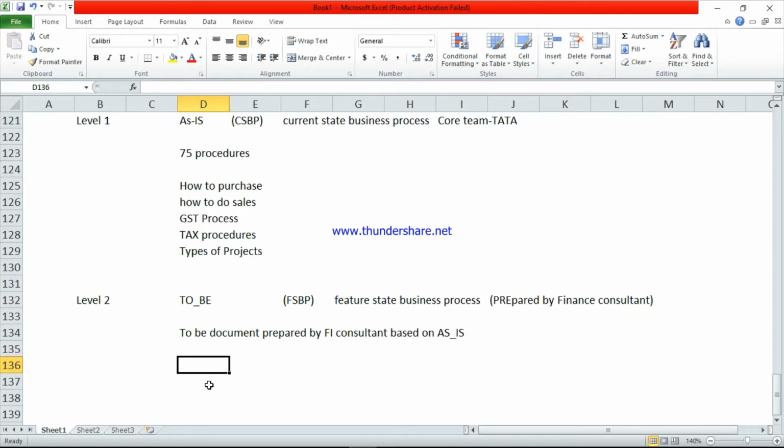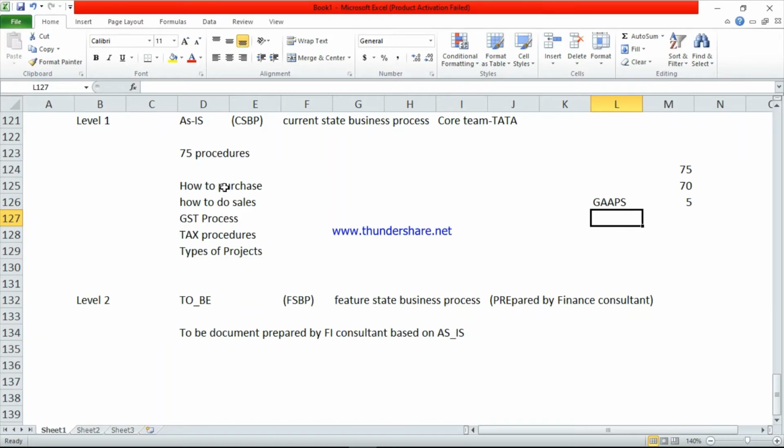Suppose in level 1 they have prepared 75 documents, but in level 2 to be they prepared only 70. There are 5 documents left. These 5 are the gaps. See here, currently Tata is running 75 procedures.